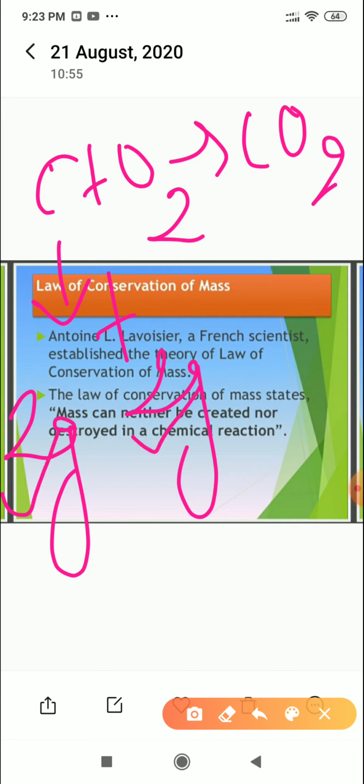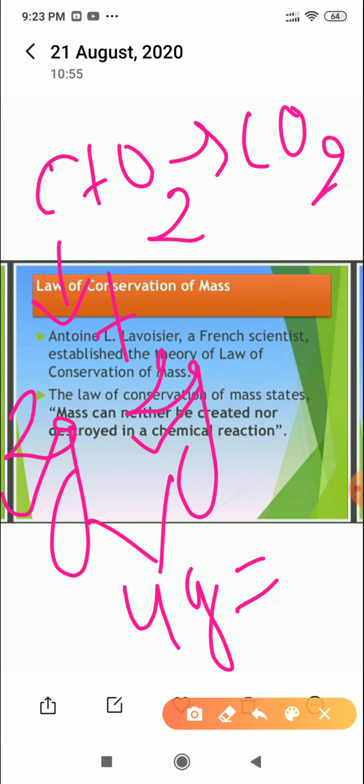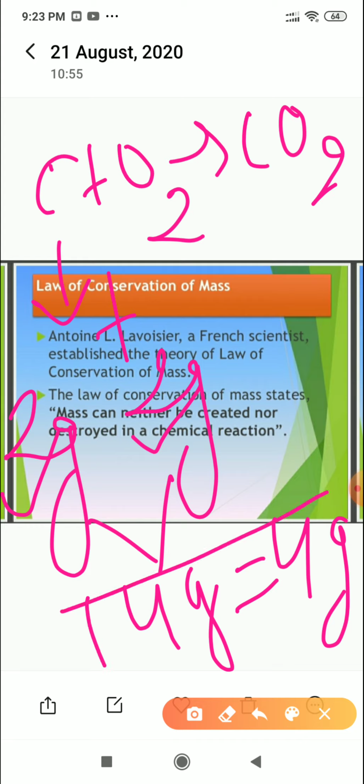When both react with each other, they form one compound, which is CO2. So what will be the mass of the CO2? It will be 4 grams. That means the mass of the reactants is 4 grams and the product mass will also be 4 grams. This is the law of conservation of mass: the mass of the reactants always equals the mass of the products.